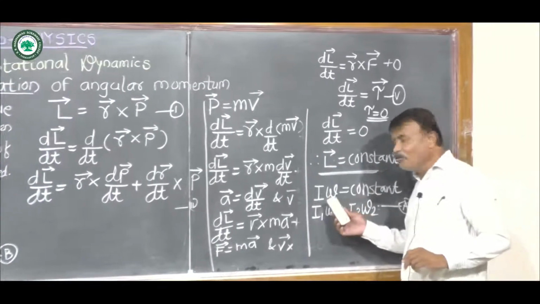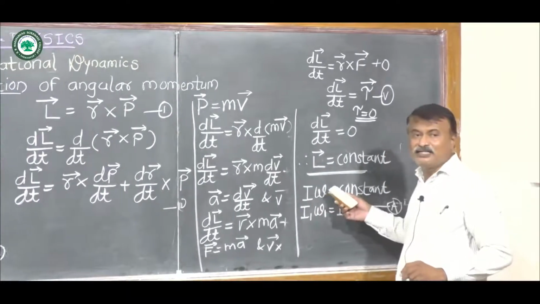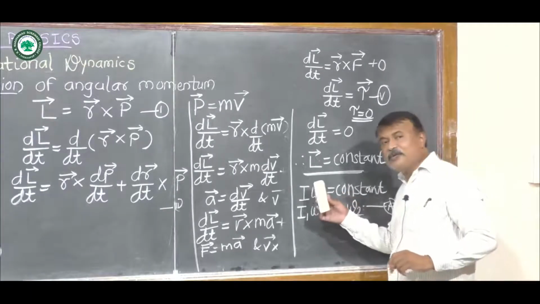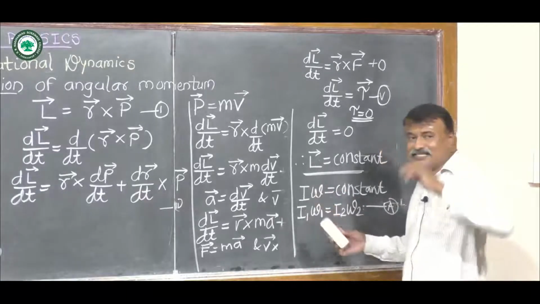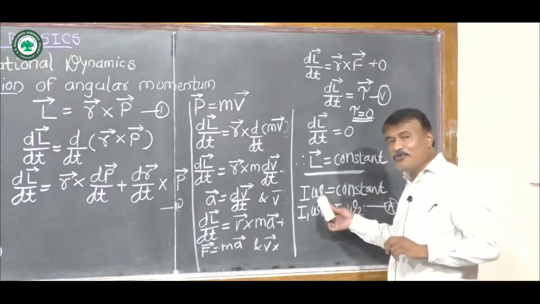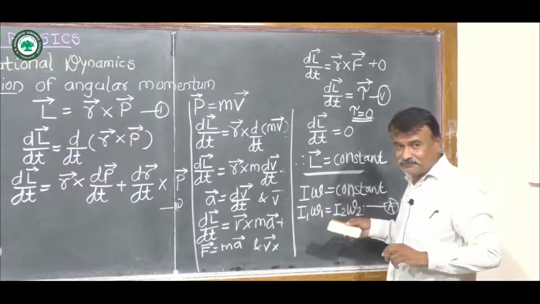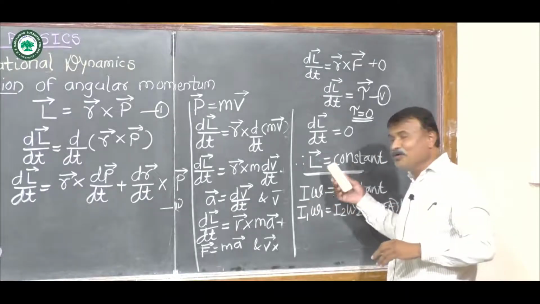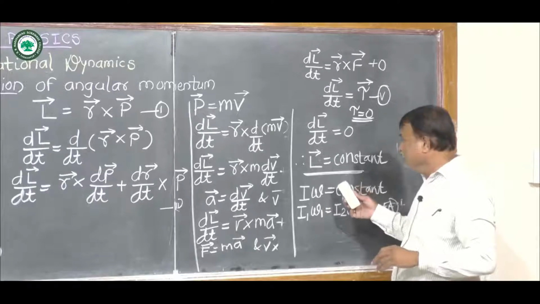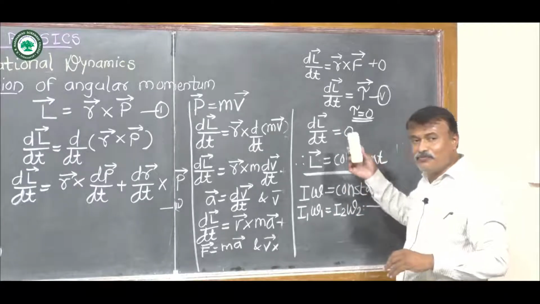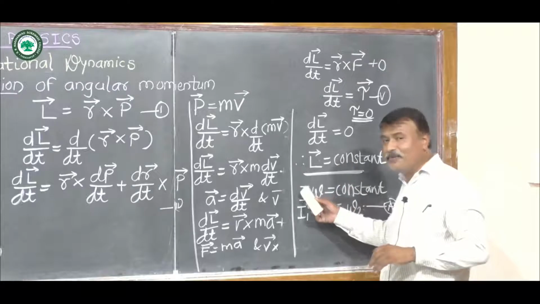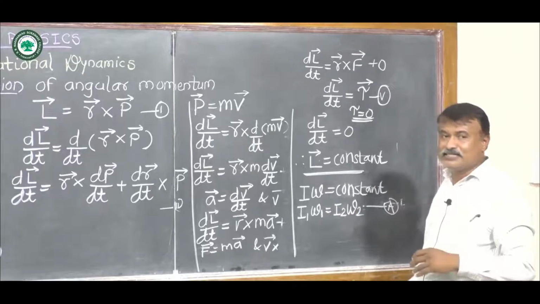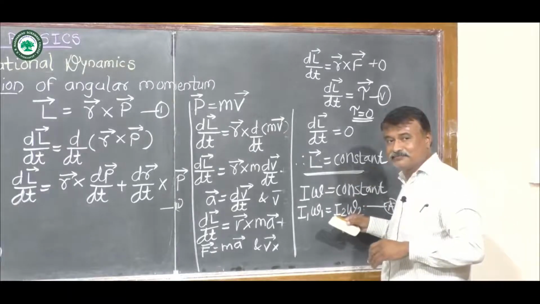Since angular momentum is the product of moment of inertia and angular velocity, if the moment of inertia of a rotating body increases, the angular velocity decreases. If the moment of inertia decreases, the angular velocity increases, because one quantity increases while the other decreases.